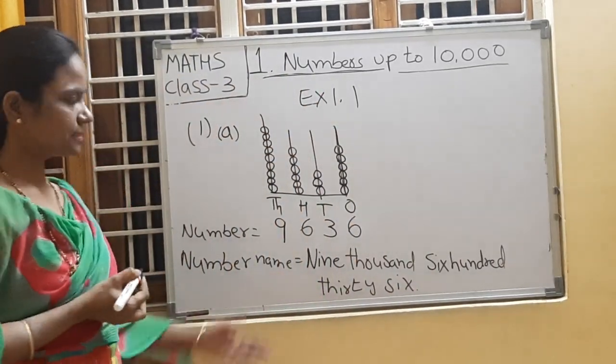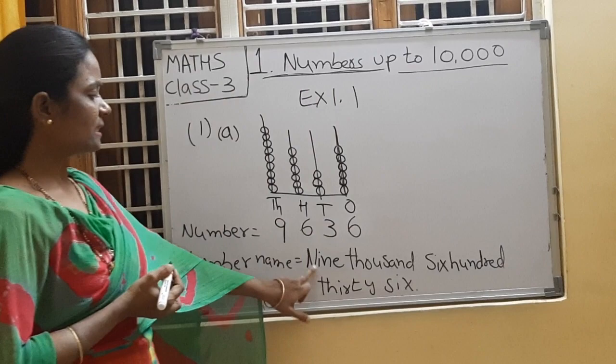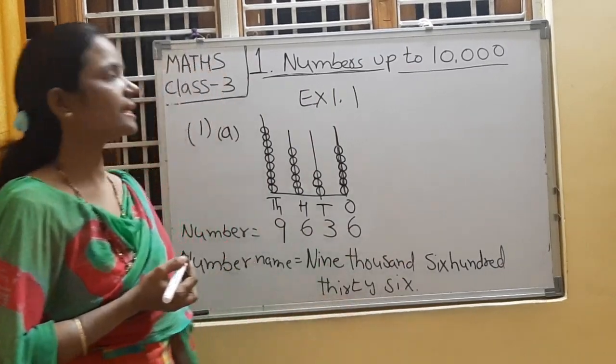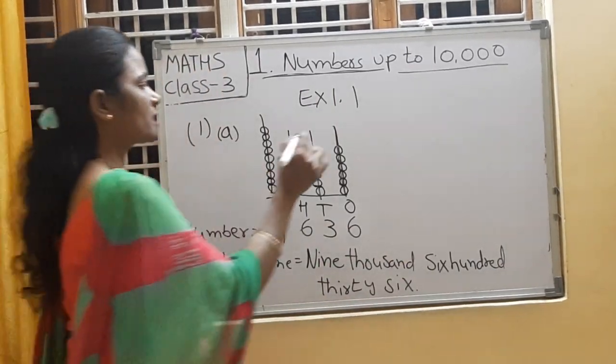Understood, children? Shall we write the expanded form?